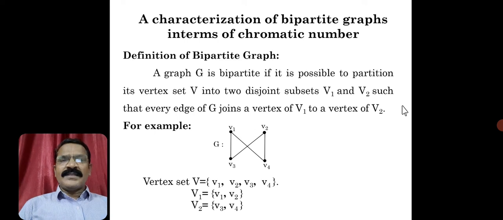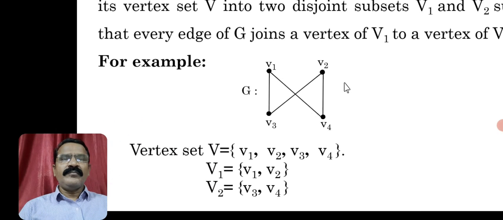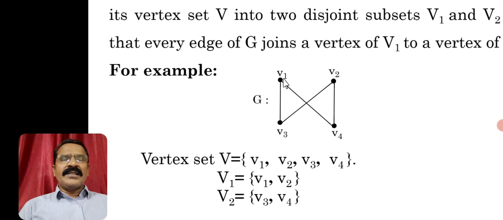A graph is said to be bipartite if it is possible to partition the vertex set V into two disjoint subsets V1 and V2 in such a way that every vertex of the set V1 joins each vertex of the set V2. So that is the bipartite graph. For example, you can consider this graph. As I said, this is K2,2. It is a bipartite graph, a complete bipartite graph or bipartite graph, one and the same.